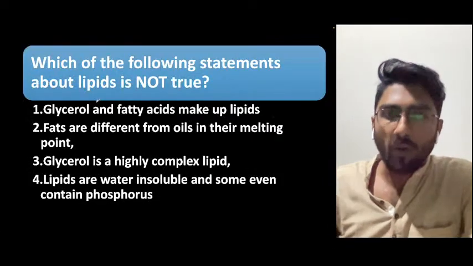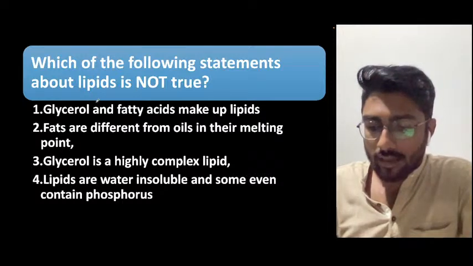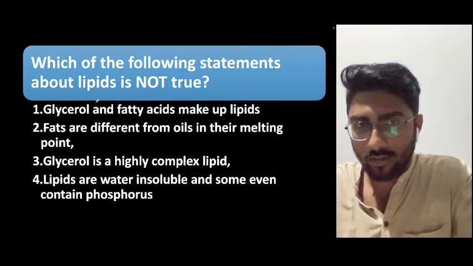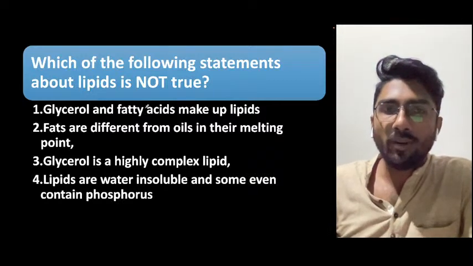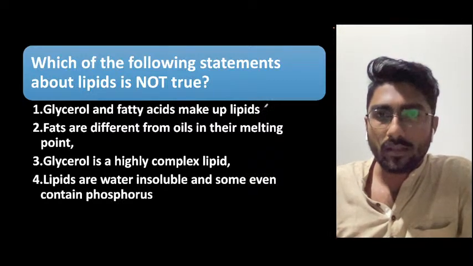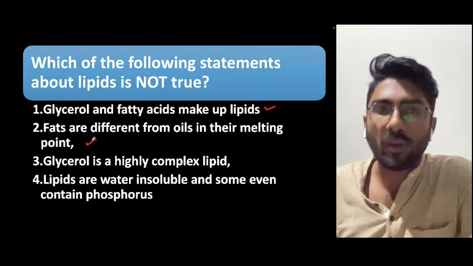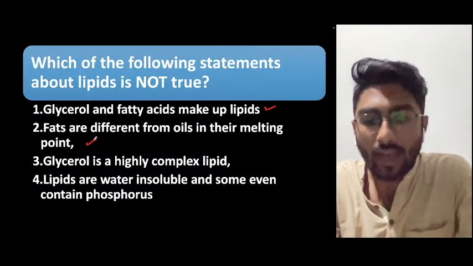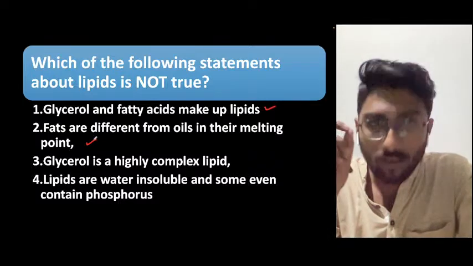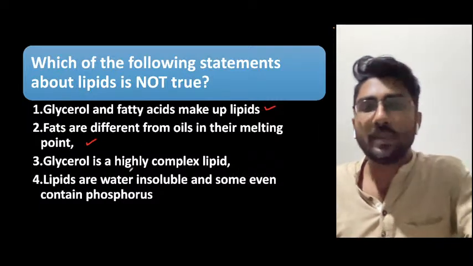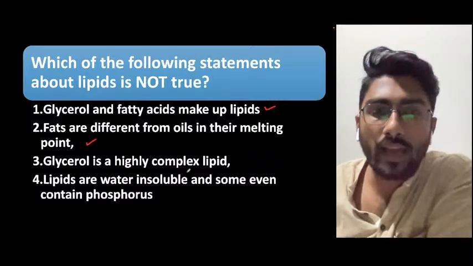Which of the following statements about lipids is not true? Glycerol and fatty acids make up lipids, correct? Fats are different from oils in their melting point, obviously. Fats have a higher melting point, oils have a lower melting point. Glycerol is a highly complex lipid.